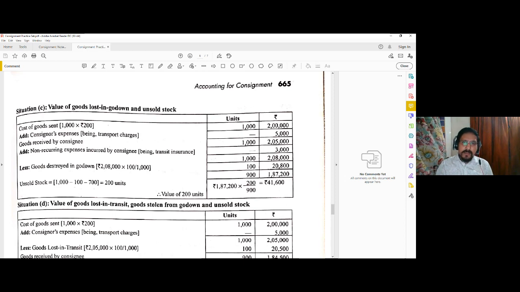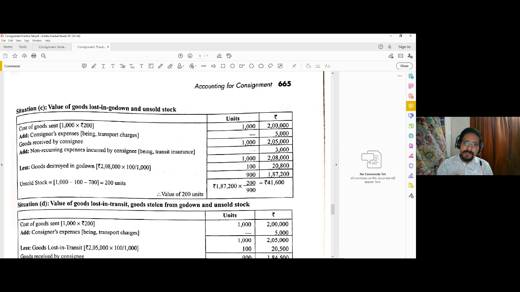Then 1000 units of goods at the godown were valued at 2,08,000, and then in the godown there was a destruction due to fire or any other accident. So goods destroyed in the godown will be valued based on this 2,08,000. Since 1000 units of goods are valued at 2,08,000, 100 units will be valued at 20,800.